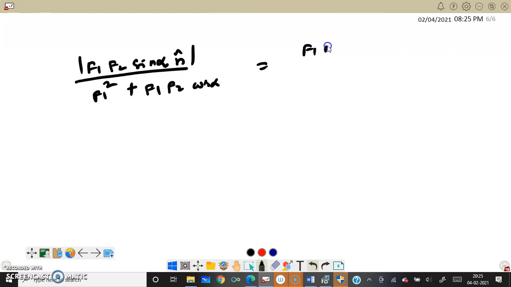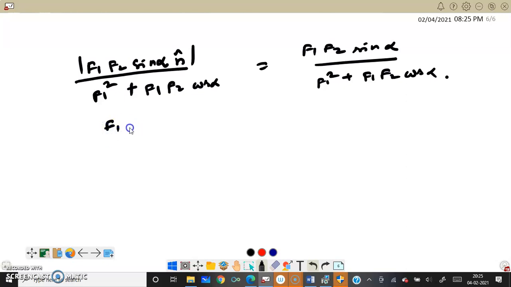So this will be F1 F2 sin alpha, because we are taking only the modulus, divided by F1 square plus F1 F2 cos alpha. So we can take F1 outside and cancel it off.